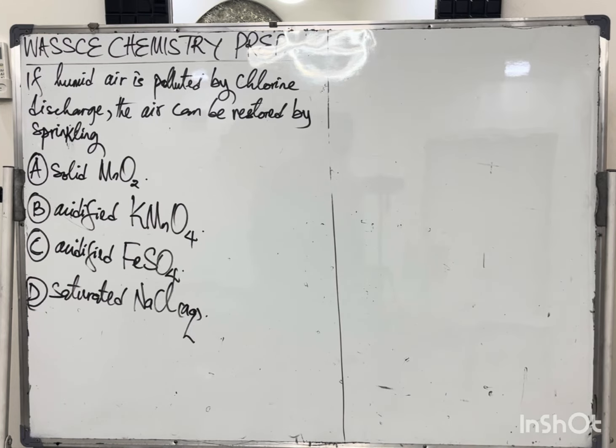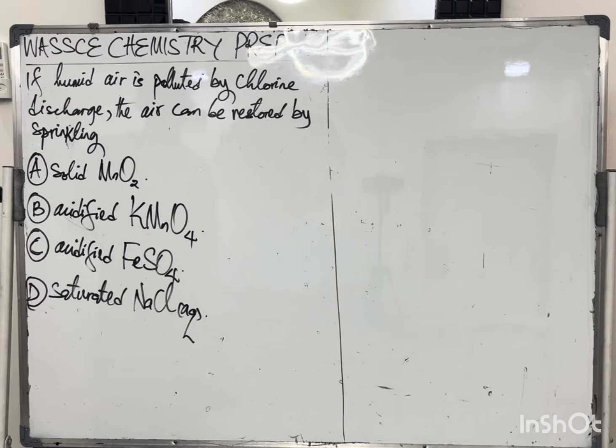Good day, everyone. We have quite a unique question here, and it goes as follows. If humid air is polluted by chlorine discharge, the air can be restored by sprinkling A. Solid manganese dioxide, B. Acidified potassium permanganate, C. Acidified iron(II) sulfate, and D. Saturated sodium chloride solution.